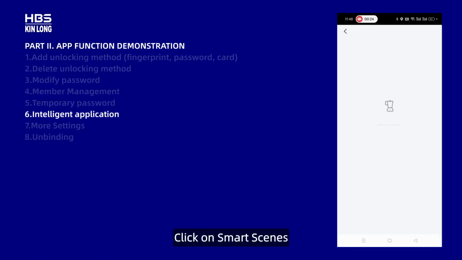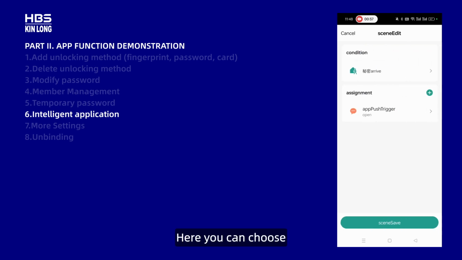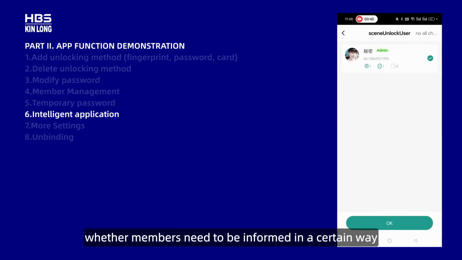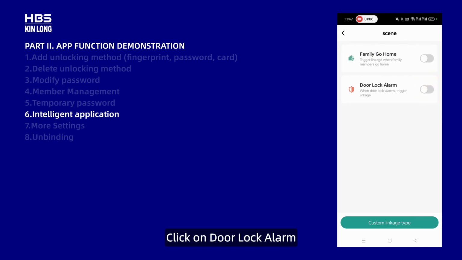Click on Smart Scenes. There are 2 items here, namely Family Go Home and Door Lock Alarm. Click on Family Go Home. Here, you can choose whether members need to be informed in a certain way when they unlock the door. Click on Door Lock Alarm.